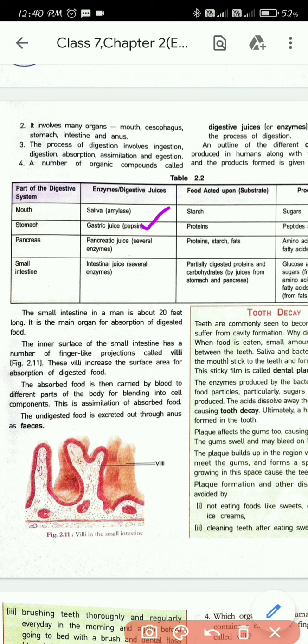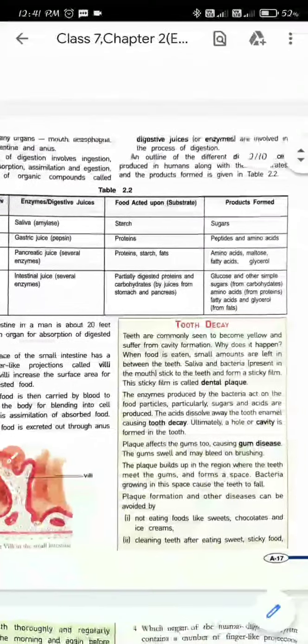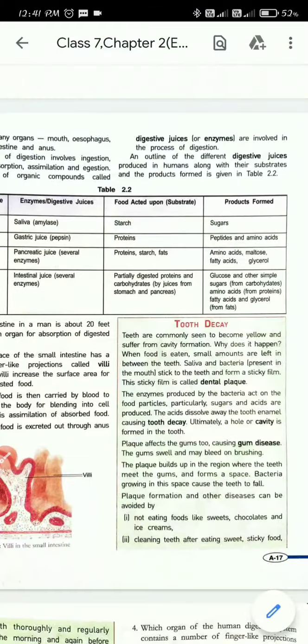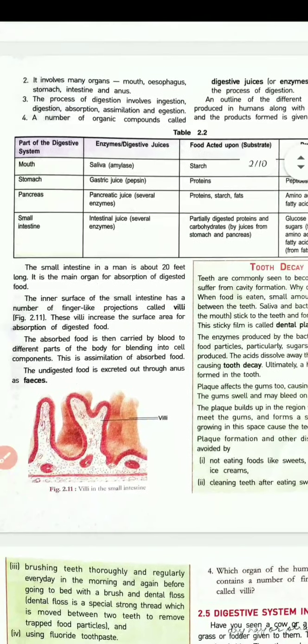In the name itself you can understand: P for pepsin, P for proteins. It will act upon what? Protein. And protein will now be converted into what? Peptides and amino acids.